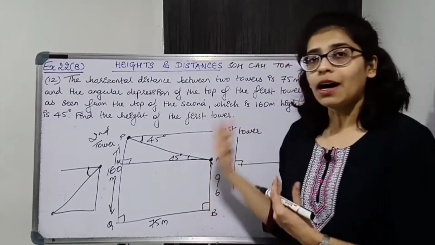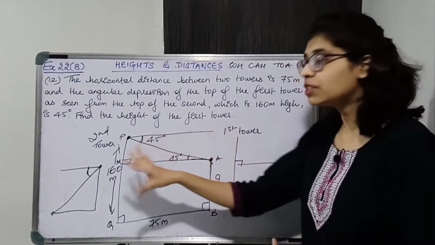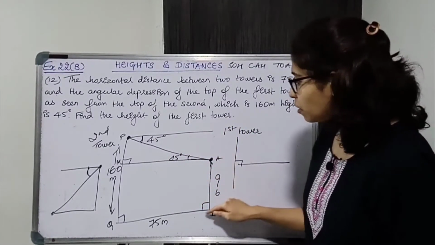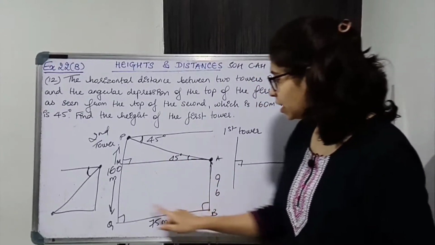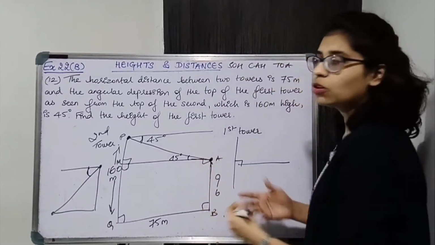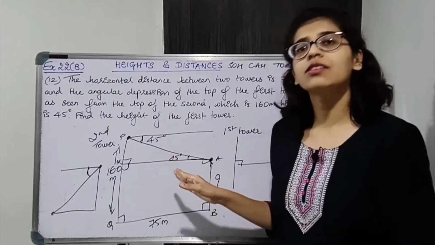ठीक है. Now we need to find AB. AB, is it a part of any triangle? No. So what we have to do? Relate AB with something. Relate AB with what? If you observe, AB is a part of this rectangle. This is a rectangle. Okay. ये तो 90 है. By linear pair this is 90, तो ये fourth angle भी 90 ही होगा. Okay. You don't need to prove, but logically this is a rectangle.